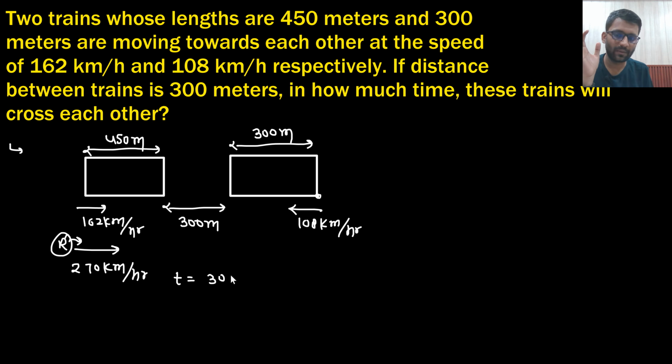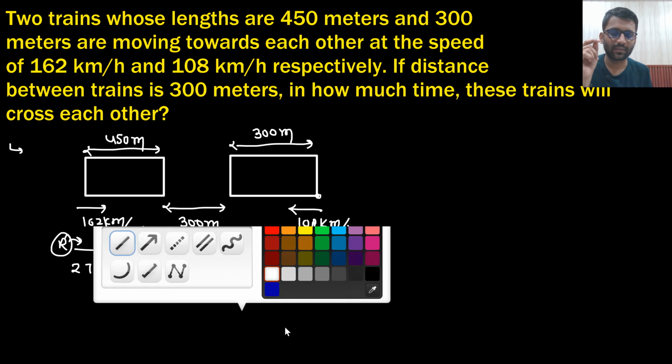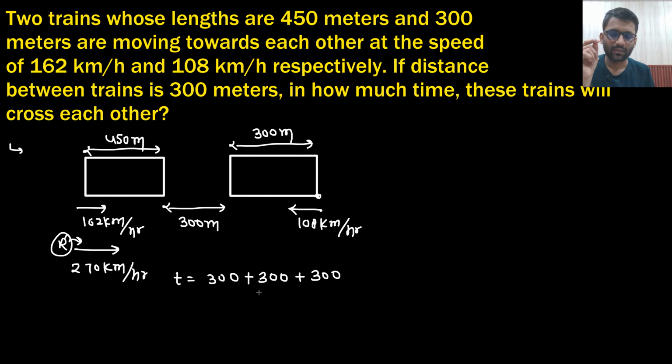So 300 plus 300 plus 450, divided by the speed of 270 km per hour. Okay, so 600 plus 450 divided by 270.